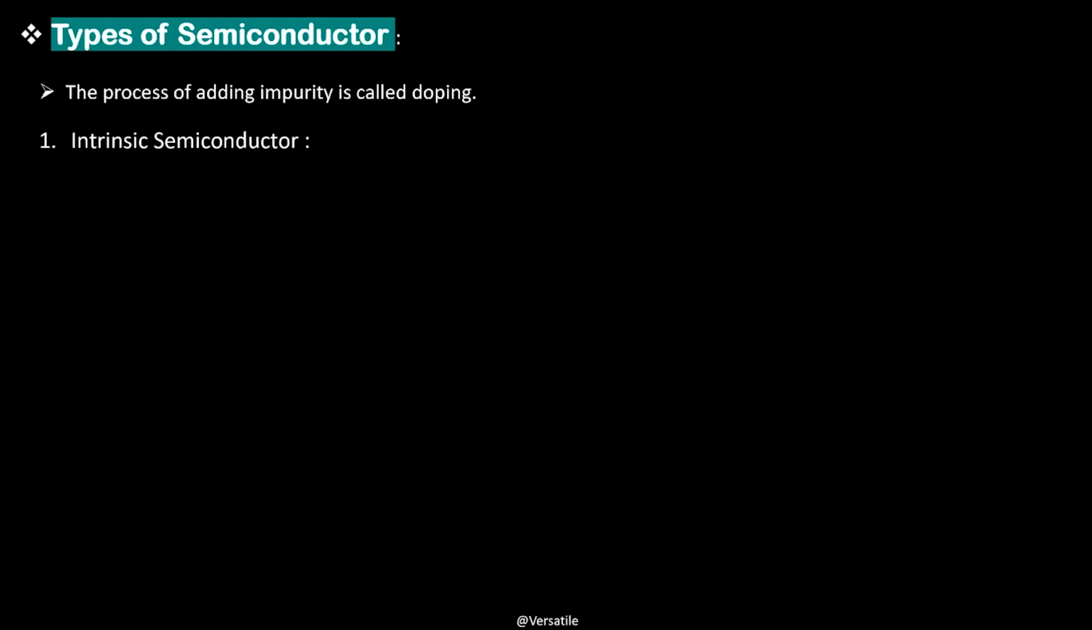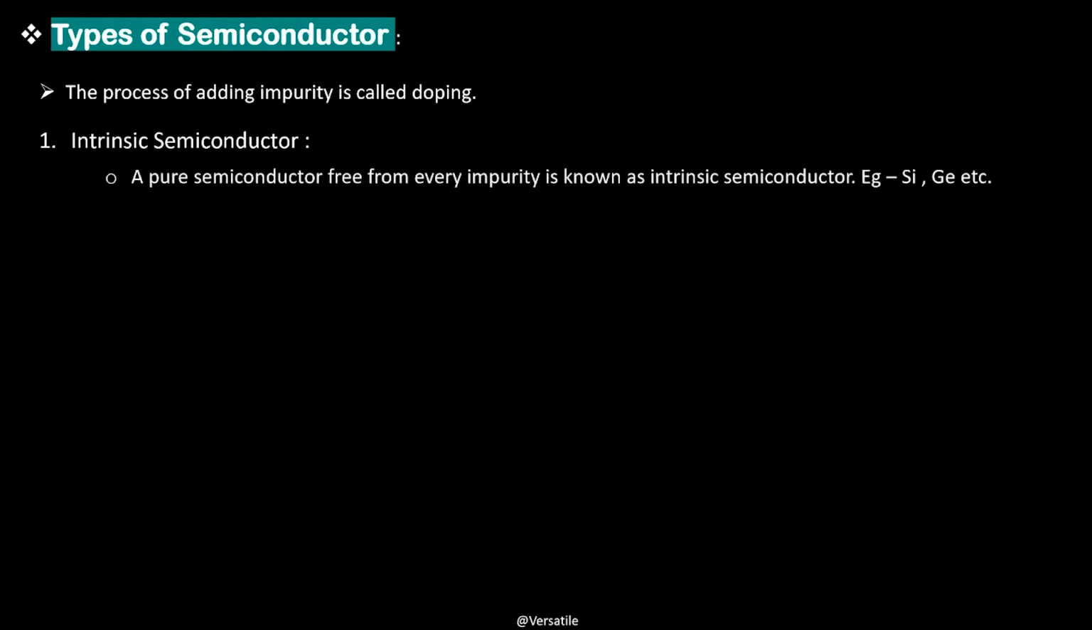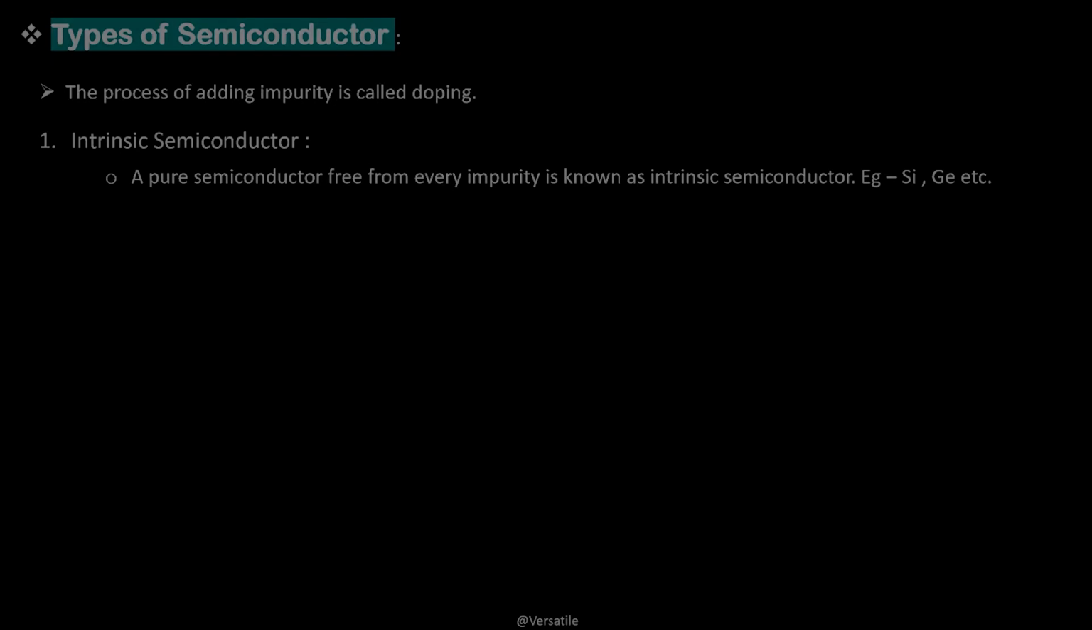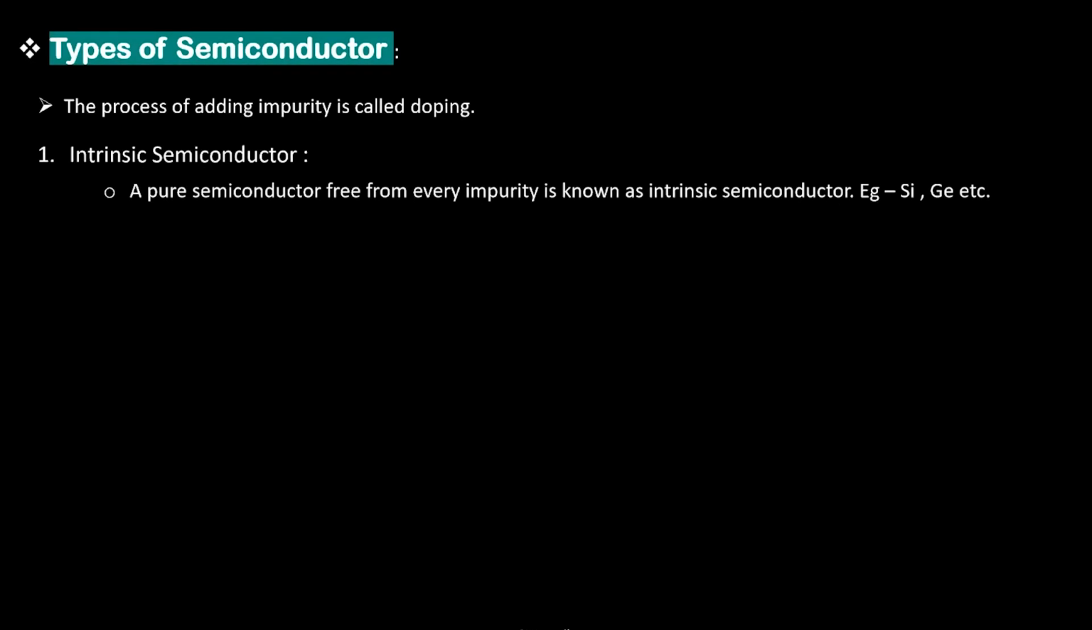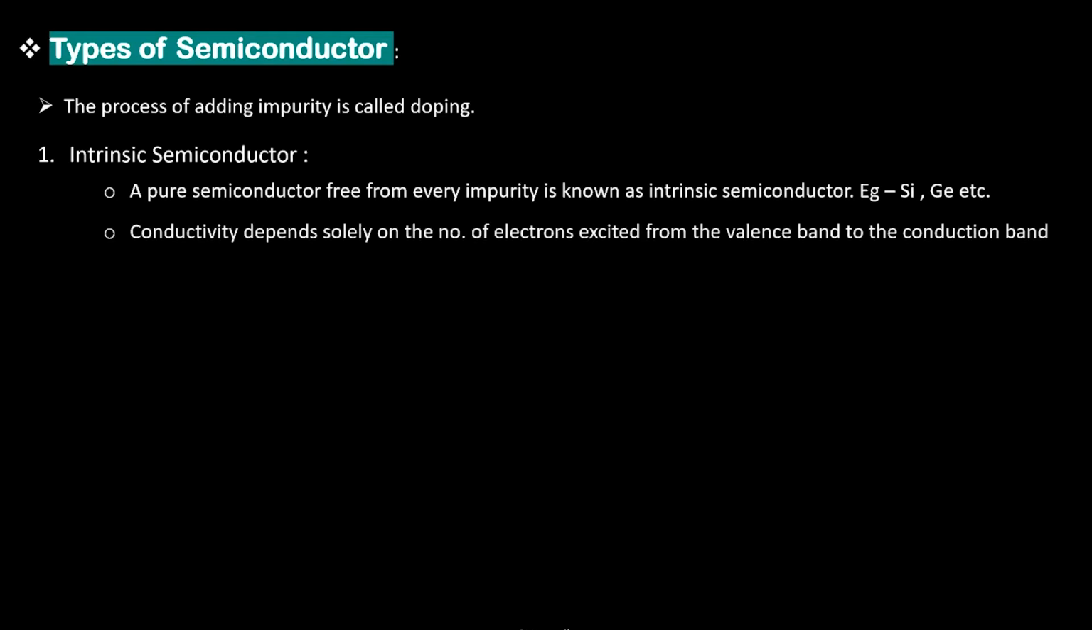And what is an intrinsic semiconductor? A pure semiconductor free from every impurity is known as intrinsic semiconductor. Example: silicon, germanium. So we saw how they conduct electric current in the last video, and their conductivity depends solely on the number of free electrons excited from the valence band to the conduction band.